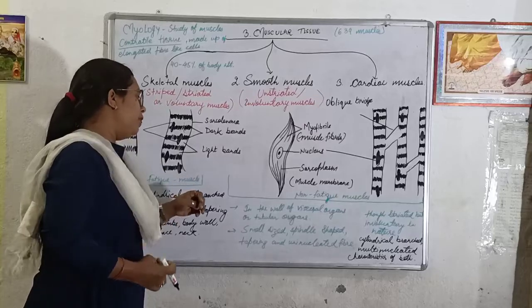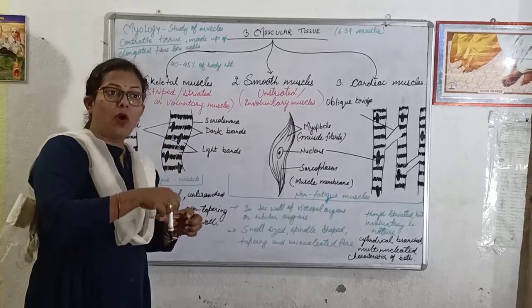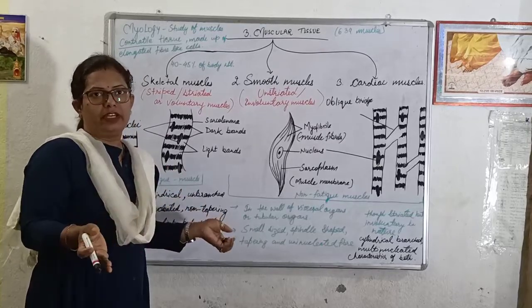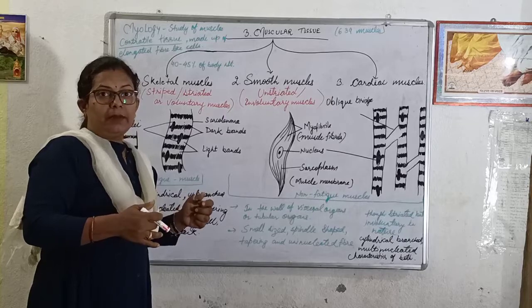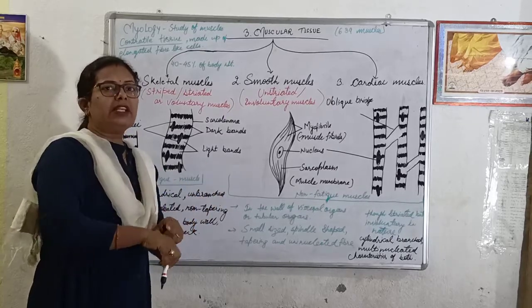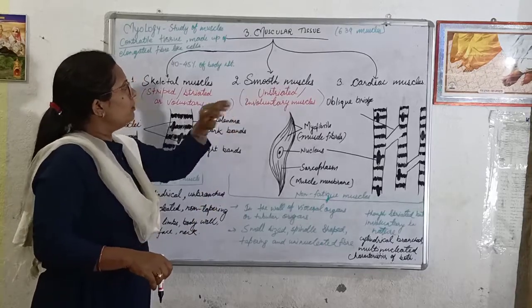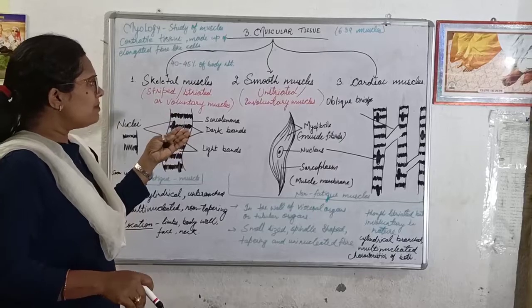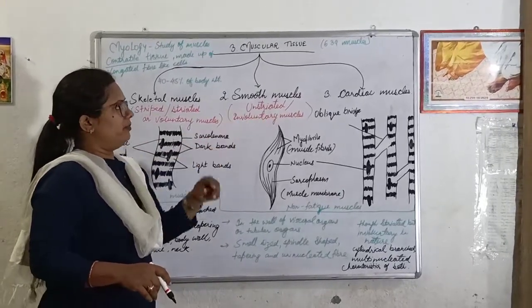These are also found in all the tubular organs. Tubular organs means the organs that are hollow from inside. For example, our intestine, tube-like shape. Our digestive system, stomach, liver, and not only this, our blood vessels also. So the wall of these organs are made up of smooth muscles. And these muscles are not under our control, so these are known as involuntary muscles.